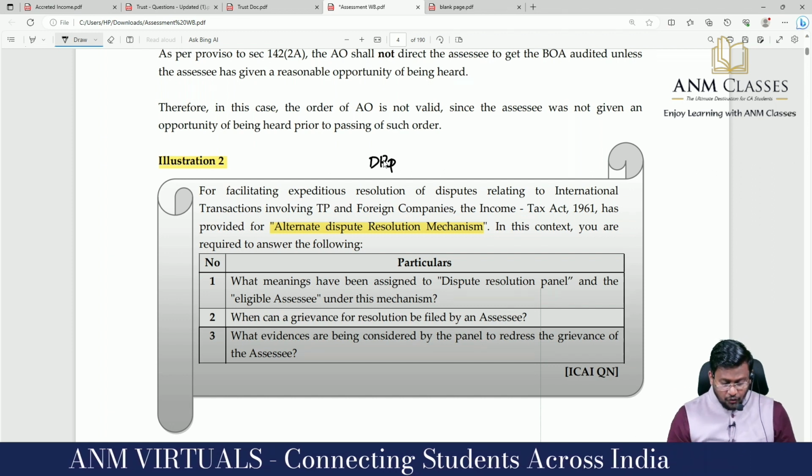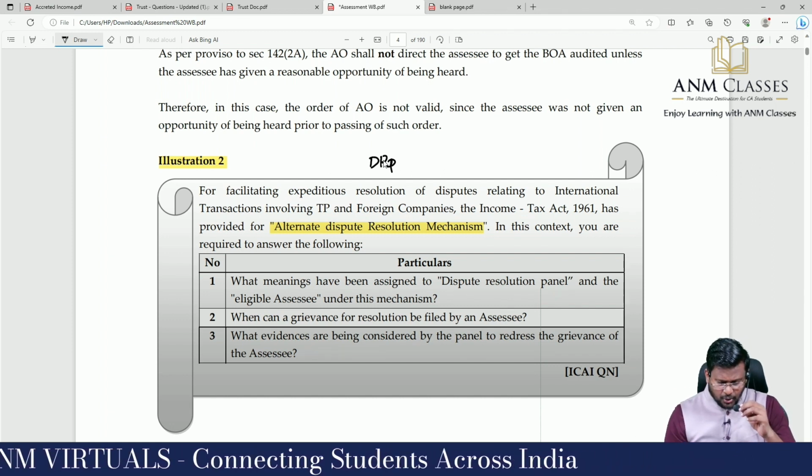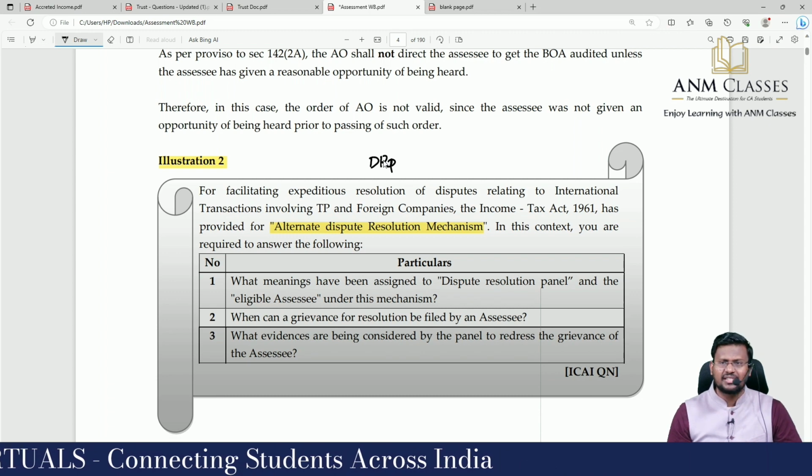Number 2. When can a grievance for resolution be filed by an assessee?